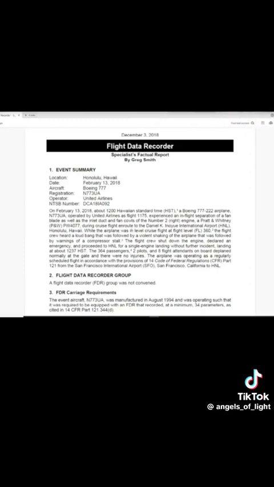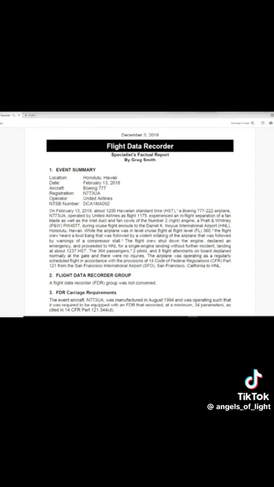While the airplane was in level cruise flight at flight level 360, that's 36,000 feet, the flight crew heard a loud bang that was followed by a violent shaking of the airplane that was followed by warnings of a compressor stall. The flight crew shut down the engine, declared an emergency, and proceeded to HNL, Honolulu International Airport, for a single engine landing without further incident.